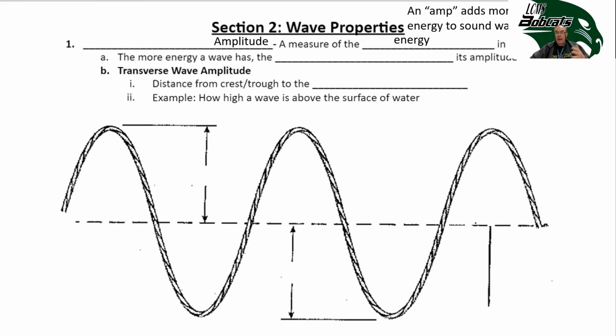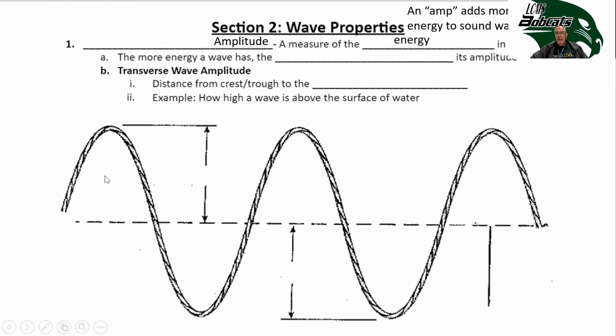So like in a car stereo, if you're listening to music, people say that they have an amp. Well, an amp adds amplitude to sound waves. So that's exactly what it does, is adds energy to the sound so it's louder. So when it hits your ear, there's more energy that gets transferred to your ear because the sound wave had more amplitude or energy. So you can think of an amplitude as the measure of energy in a wave.